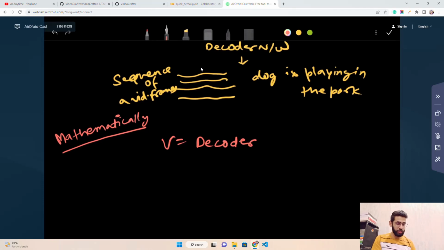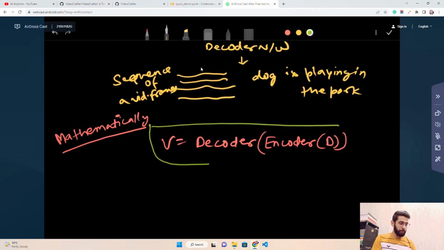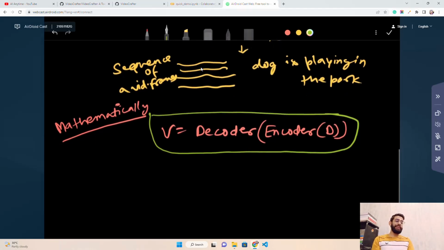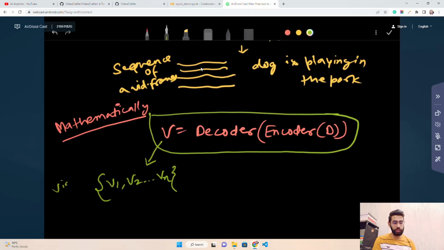Now if this is my function, this is a very high level mathematical representation of how we can generate video out of a text. Now what is V there, guys? If you see this V, this is a set of video frames. So it can be V1 to Vn. This is a set of V1 to Vn. Let me just write video frames here.